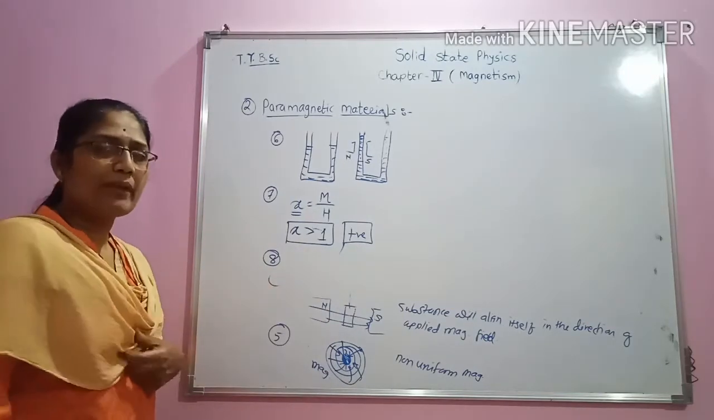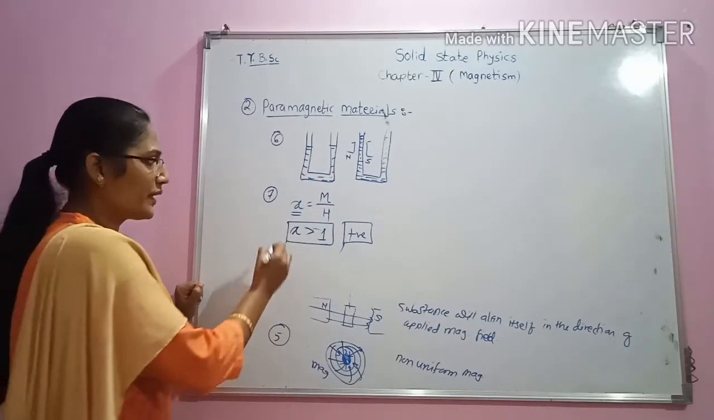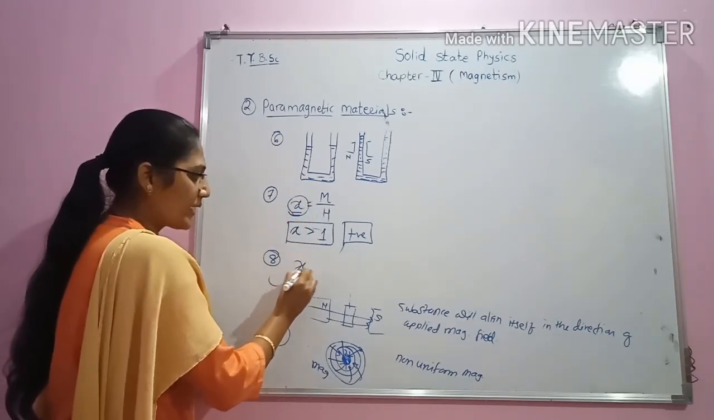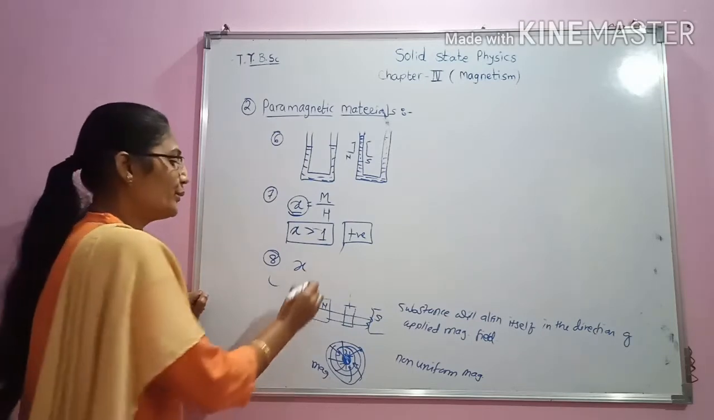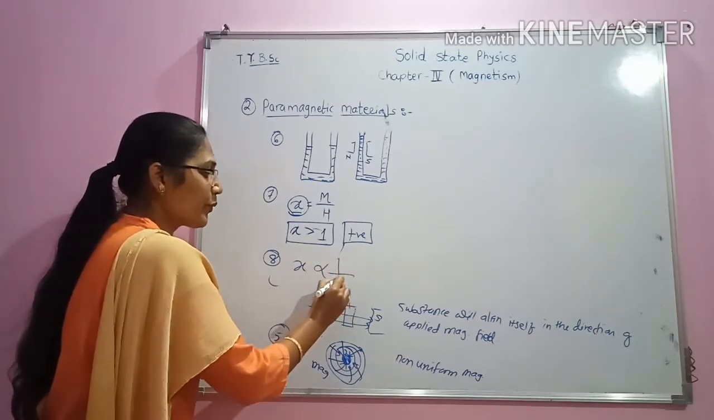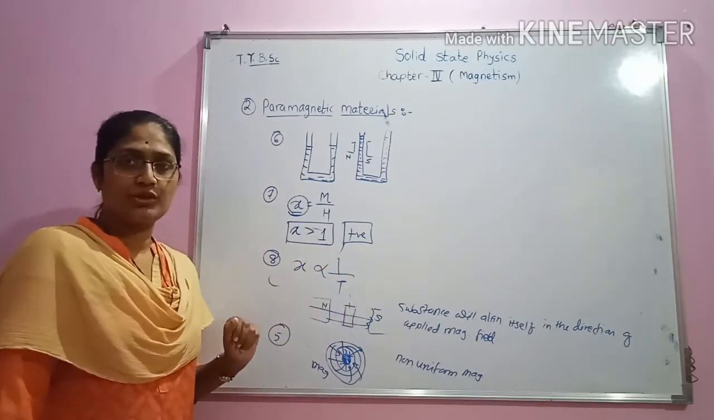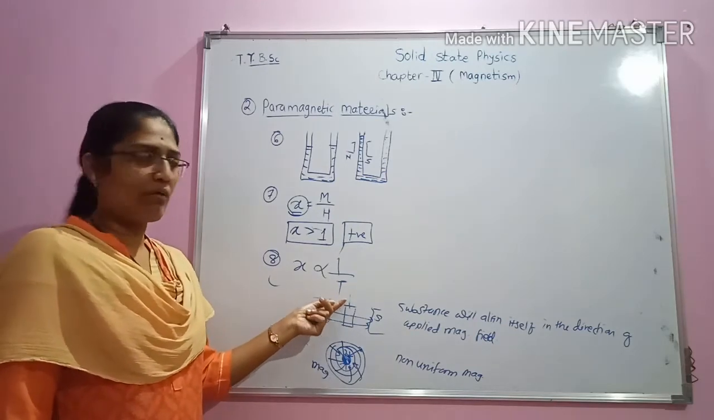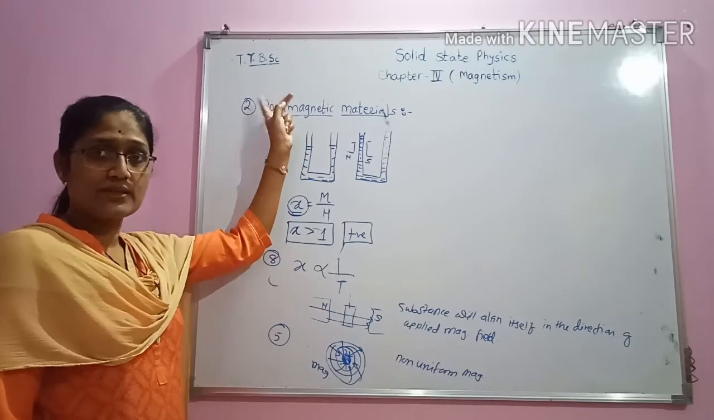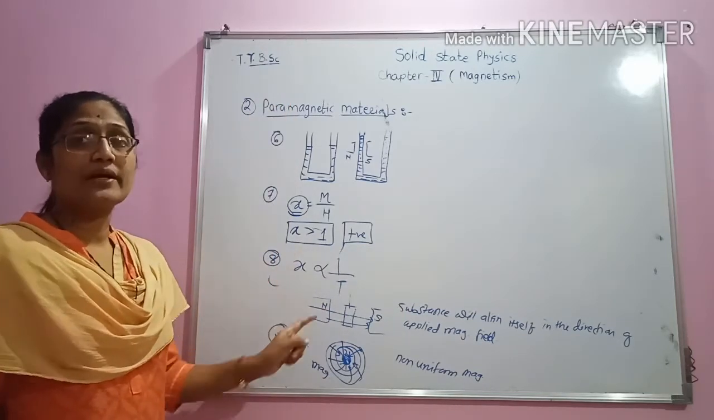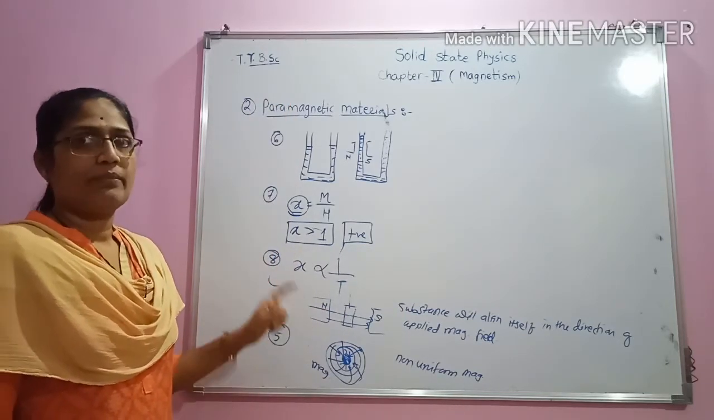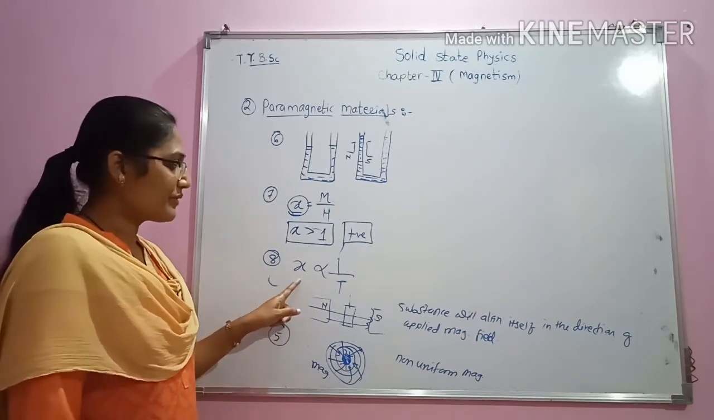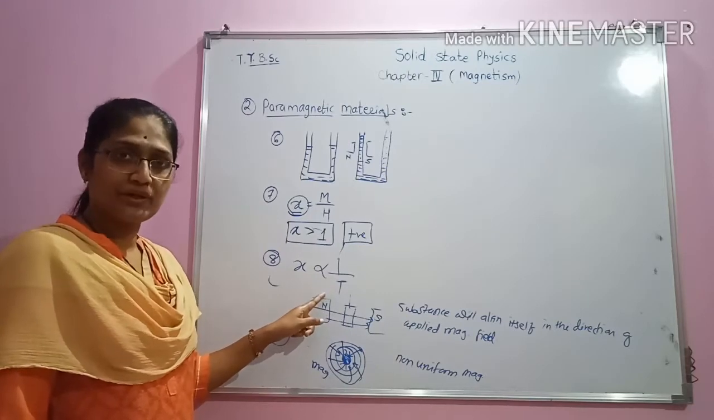Now, in case of paramagnetic substances, it is observed that the susceptibility value is inversely proportional to the temperature. It means that if we increase the temperature of paramagnetic substances, then they will lose their magnetism.